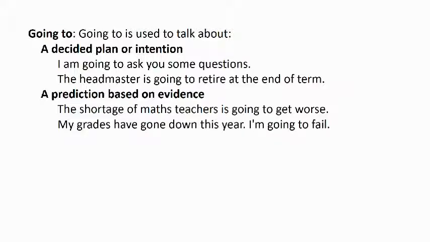For example, I am going to ask you some questions. This is my intention, or I have decided to ask you some questions. The headmaster is going to retire at the end of term. It's already a decided plan.